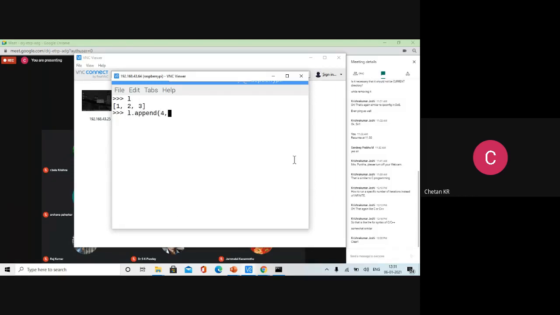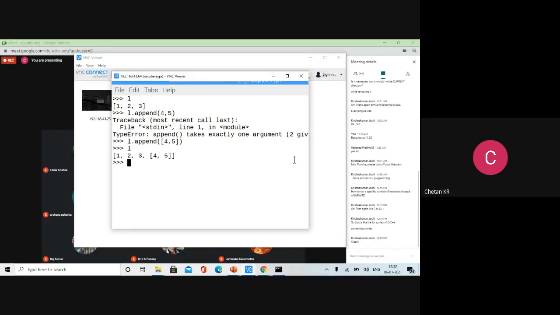Let me append 4, 5. It says it only takes one argument, so I will correct it. I'll put one more list notation here. My intention is to append one list to another. One list is already there, 1, 2, 3. I want to append that to this. So I have to append in a list format itself. Now if you see L, it is done.